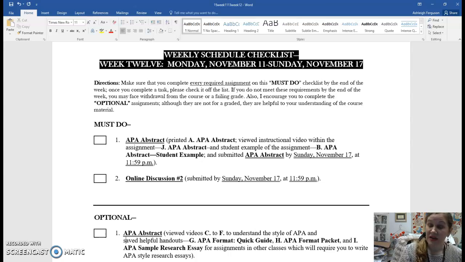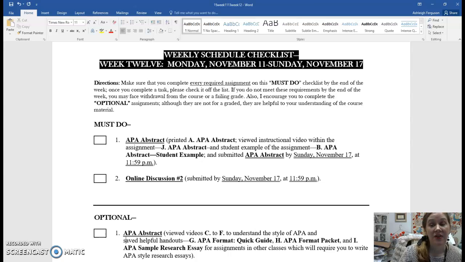The second assignment is going to be the online discussion. Now, if it's been a while since you remember the guidelines of a good online discussion, you may want to go back into our class and look at week 1 and look underneath module 5, which was about netiquette. And remember, there's a handout that overviews how to write an appropriate online discussion.